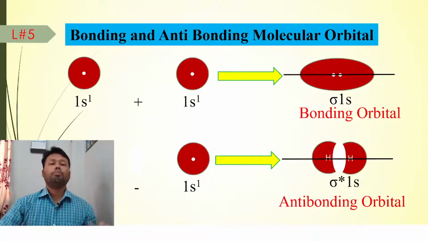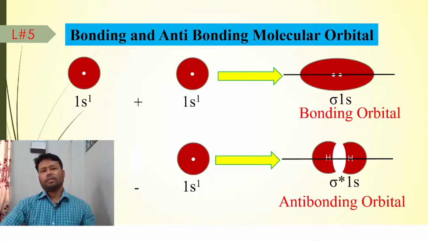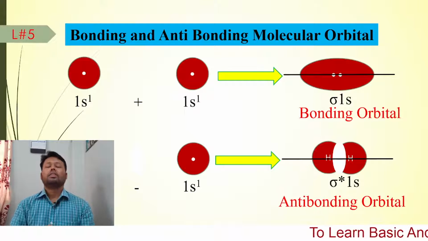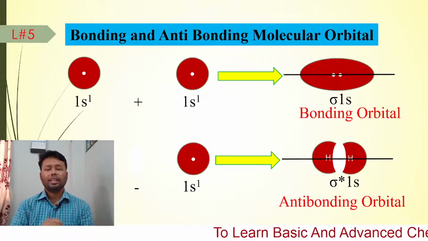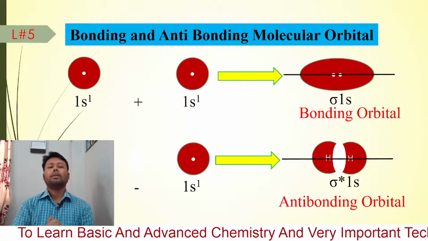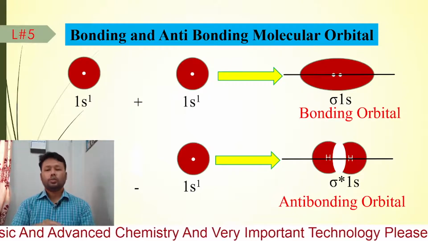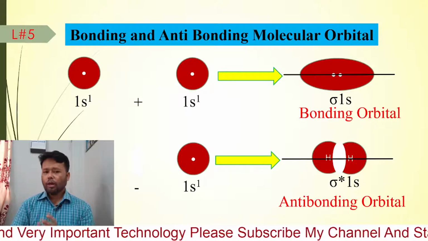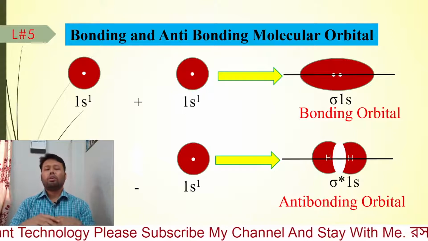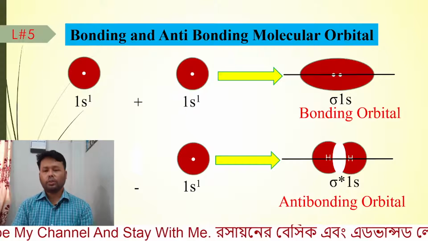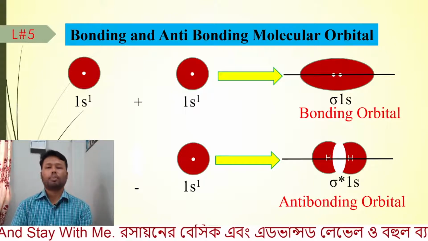Now what are the bonding and anti-bonding molecular orbitals? They are described like this way: the region or area where the bonded electrons are found mostly is considered as bonding orbital, and where the electrons are found for a short time, or mostly where the electrons are not found, these are known as anti-bonding orbitals.